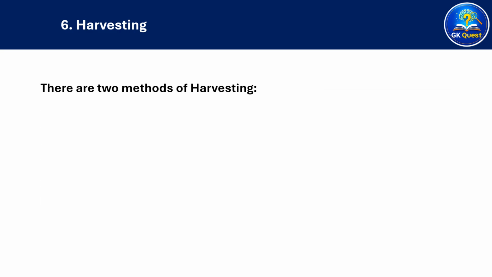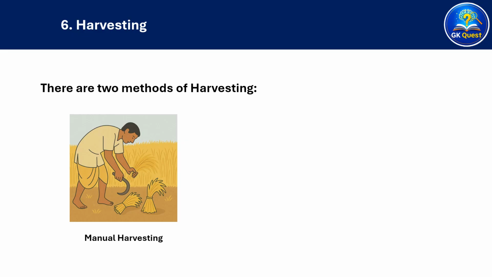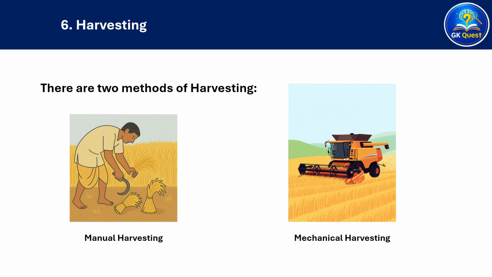There are 2 methods of harvesting. 1. Manual harvesting, where farmers cut crops by hand with a curve-shaped iron tool called a sickle. 2. In mechanical harvesting, harvesting is done using machines, usually suitable for large farms.